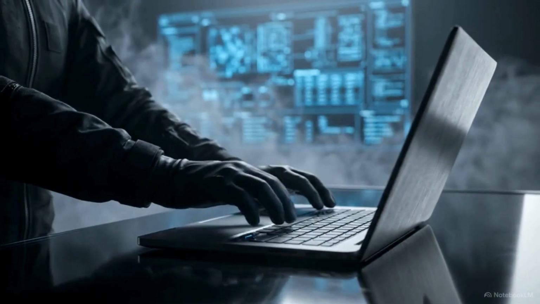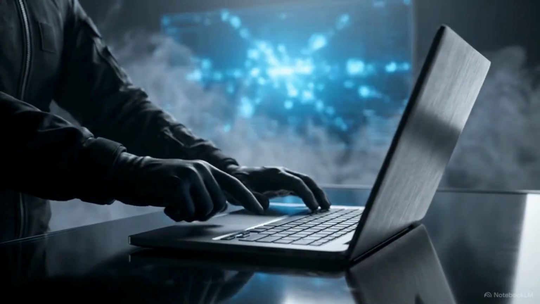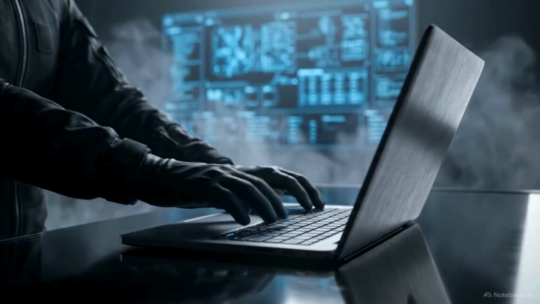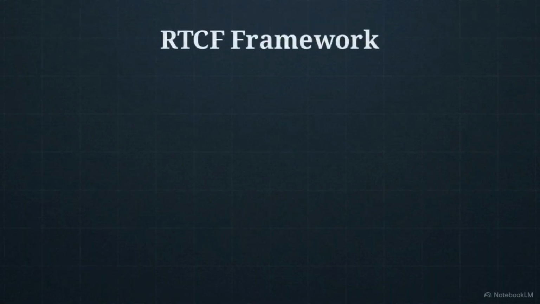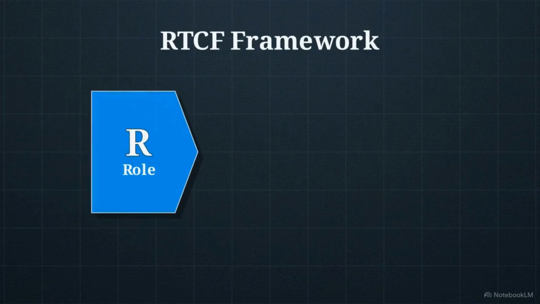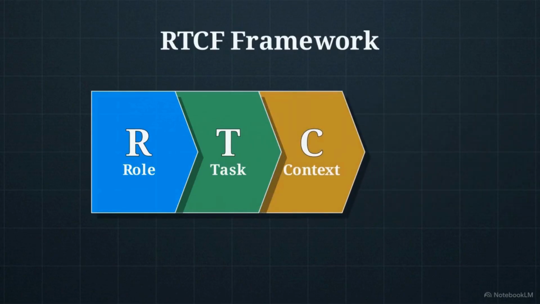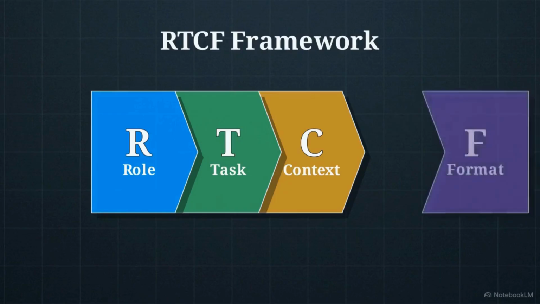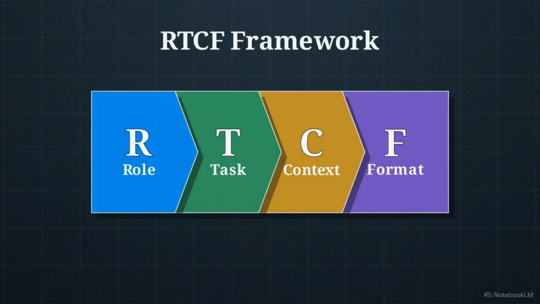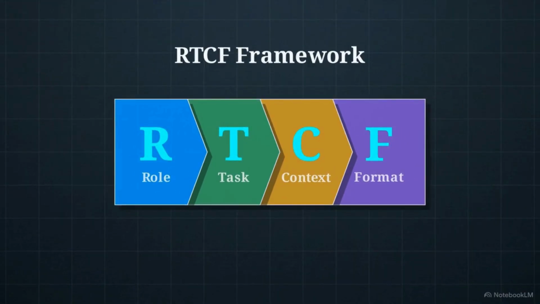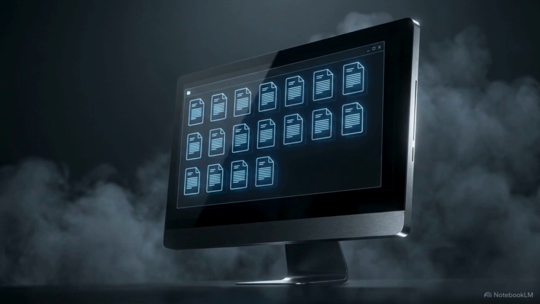You do not need a meta-critique for every casual interaction, but to bypass the trial and error phase entirely for high-stakes professional tasks, you can use the RTCF framework. This graphic breaks down the methodology. First, role. Explicitly state who the AI is acting as. Next, task. Define the exact action required, like writing an email. Then, context. Provide the background story. Finally, format. Dictate exactly how the output should look. By rigorously hitting these 4 parameters, you completely eliminate the garbage in, garbage out cycle of AI interaction.